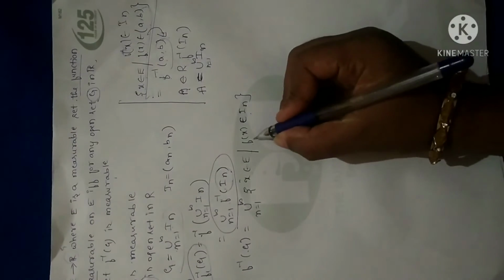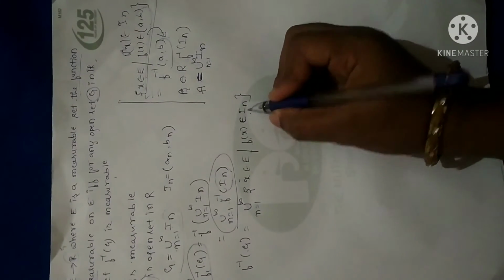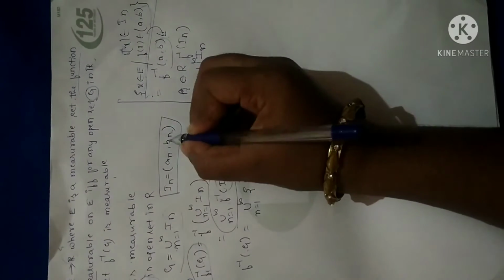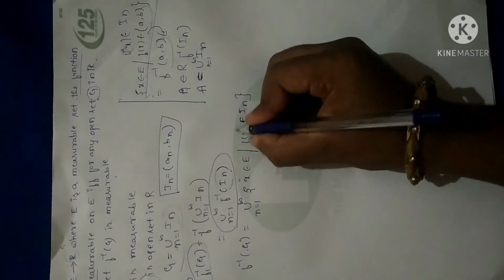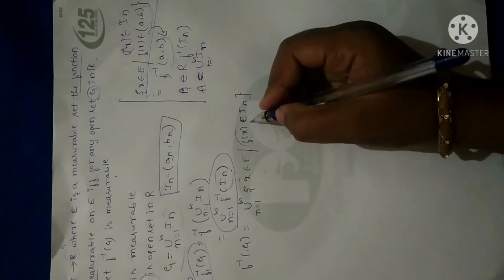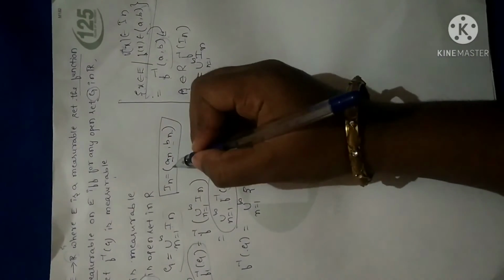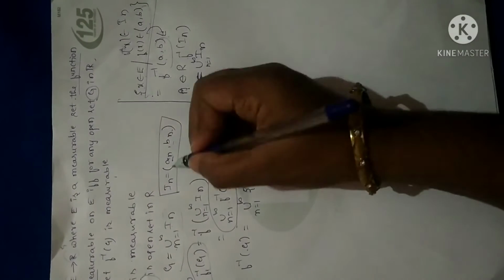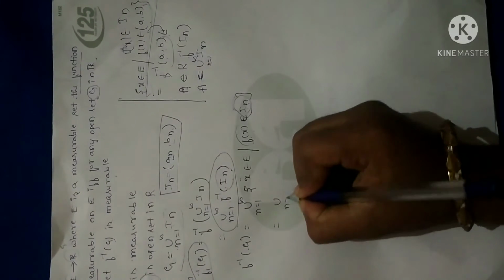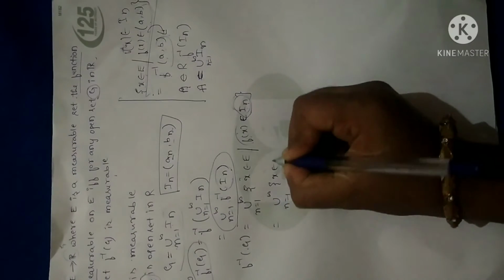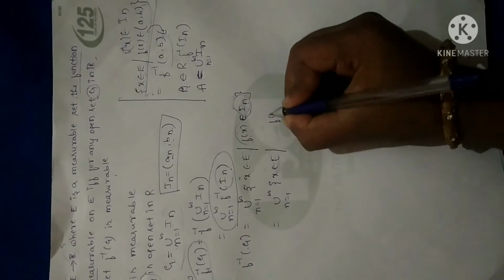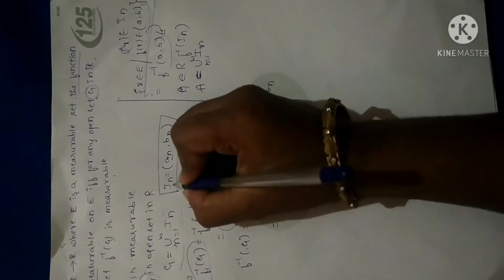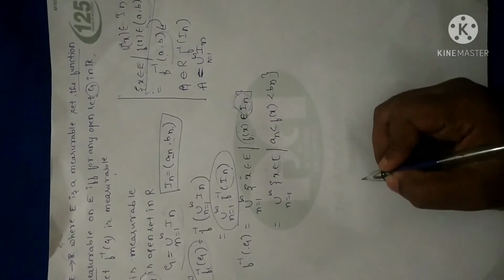Fine. Since f of x belongs to In, however In is defined as an comma bn, that is the open interval an comma bn, meaning f of x will be in between an and bn. Right? Why? Because In is an bn and f of x is an element in In. So I can write this as union n is equal to 1 to infinity, x belongs to E such that f of x will be in between an and bn. Why? Because f of x belongs to In, further In is an and bn.